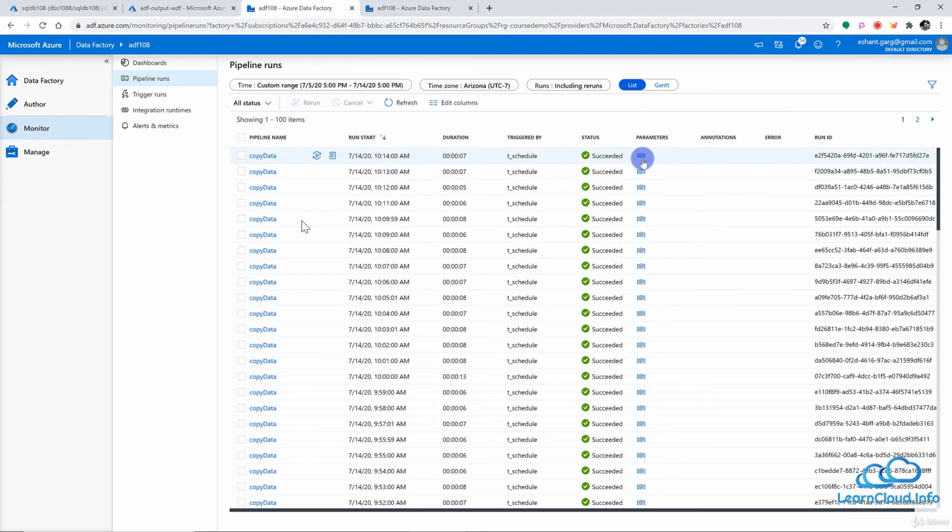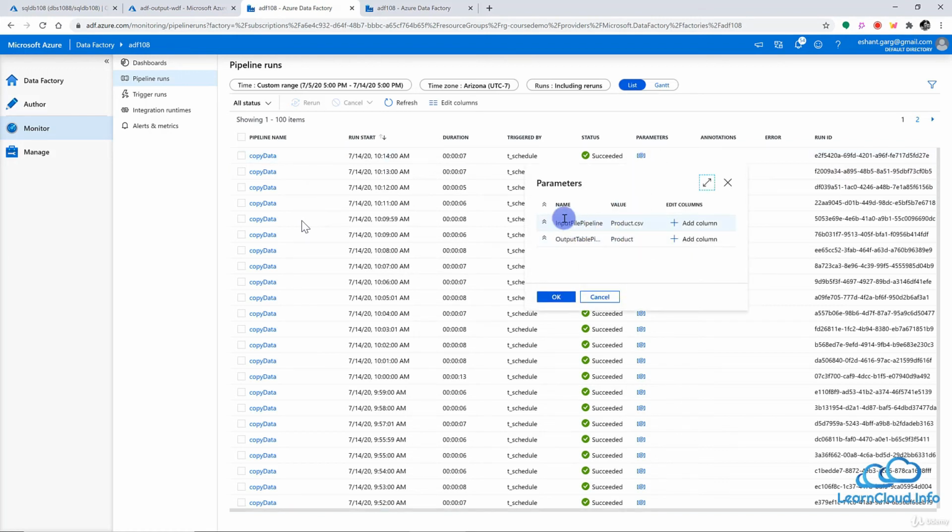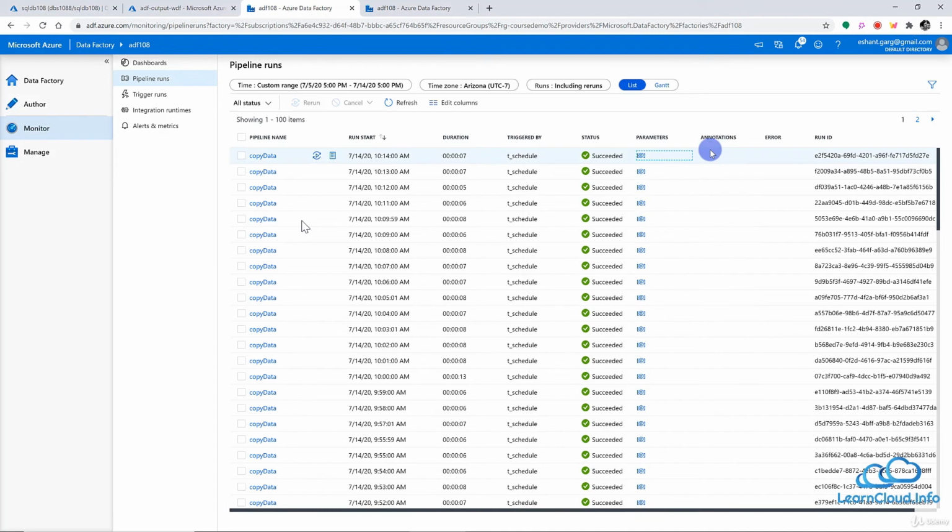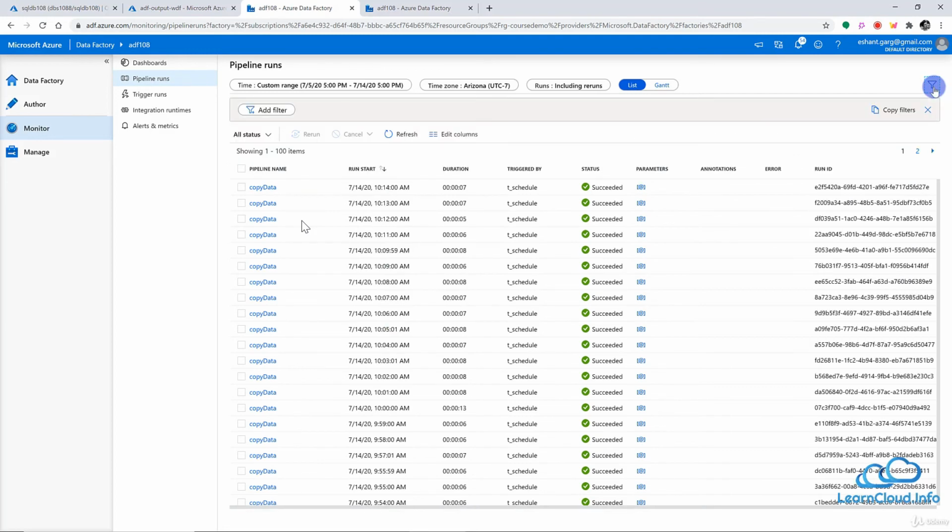And here you can see that we have the parameters inside this pipeline. So if I click here, I can see this pipeline has two parameters, input file name and output file name. And if I have tagged a pipeline with some value, I can see those tags here, and I can filter based on these tags also. So for example, I can say the project 1, all pipelines related to project 1.